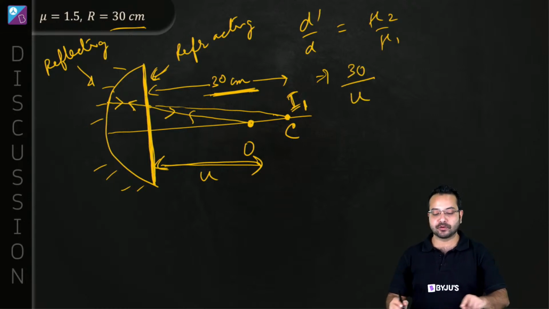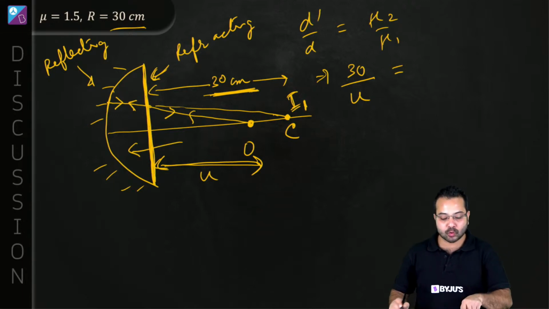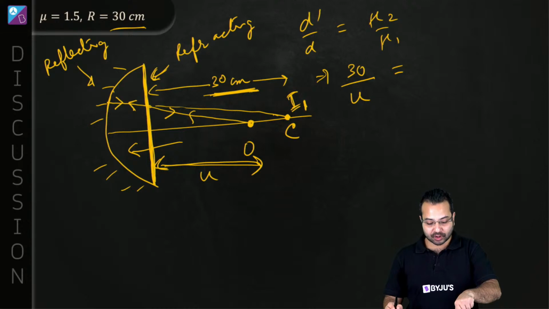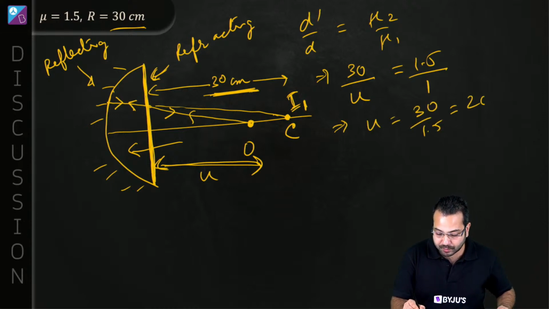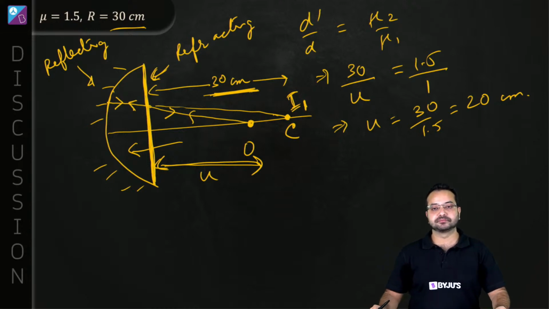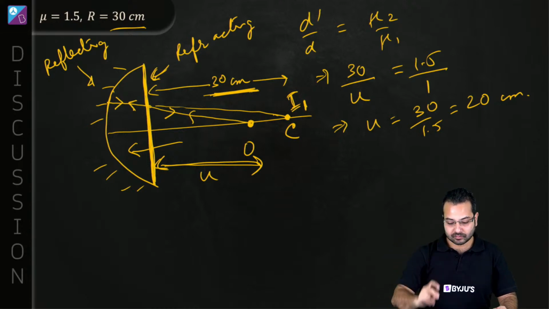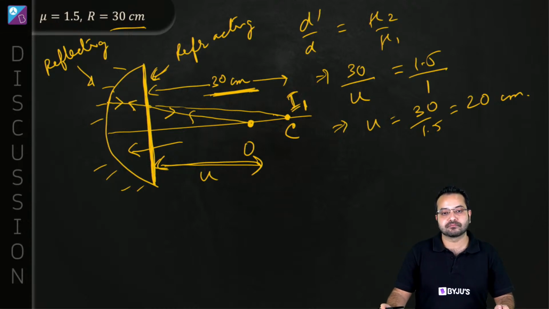U, that's what we need to find out. What is mu2? Light is going from air to the glass, so mu2 is glass and mu1 is air. So u comes out to be 30 upon 1.5, which is equal to 20 centimeter. So this is one way of solving this question.